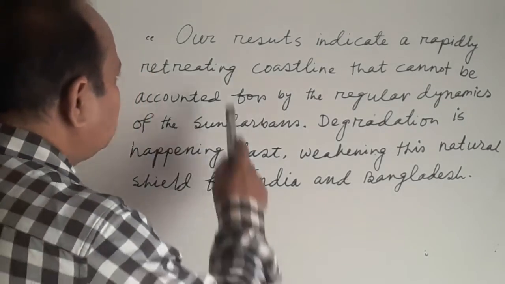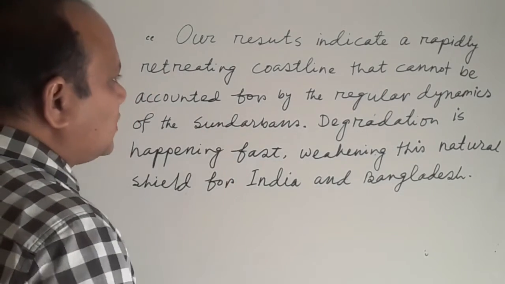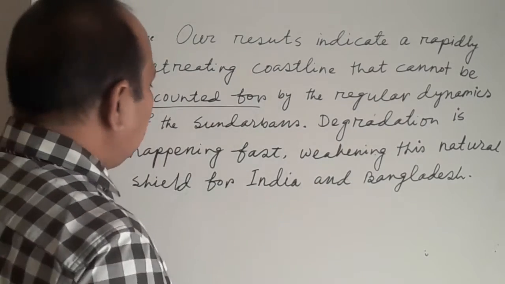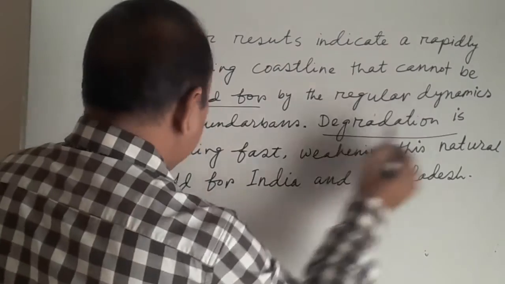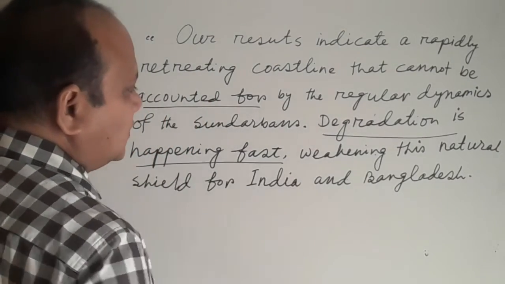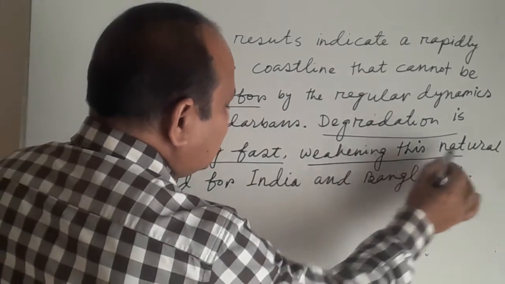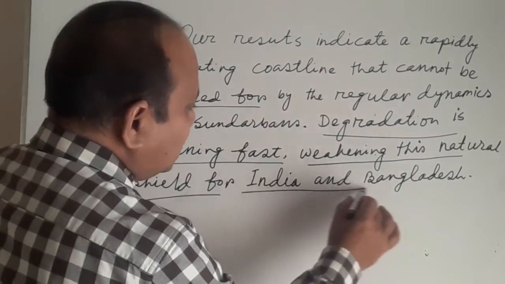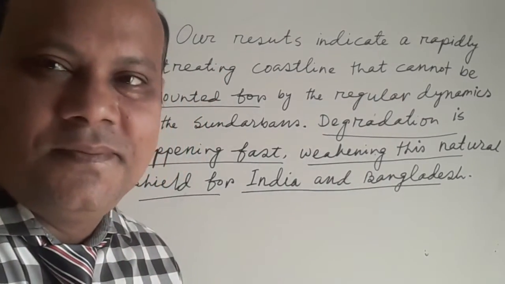Okay, my dear students, our results indicate a rapidly retreating coastline that cannot be accounted for by the regular dynamics of the Sundarbans. Degradation is happening first. And as a result, what happens? Weakening this natural shield, that is the Sundarbans, for India and for Bangladesh.